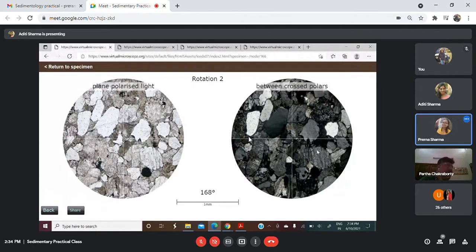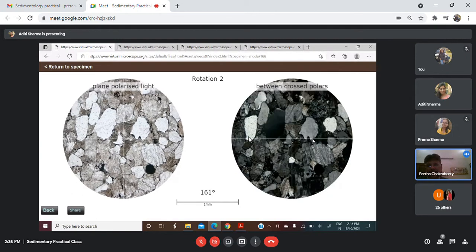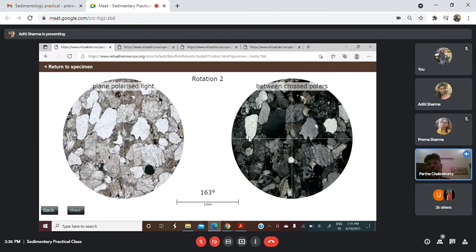Sedimentary texture. Fragmentary, yes, because the different grains are individual fragments and they are not matching with one another. You cannot match one grain boundary with another grain boundary, and they are distinct grains in their own right.